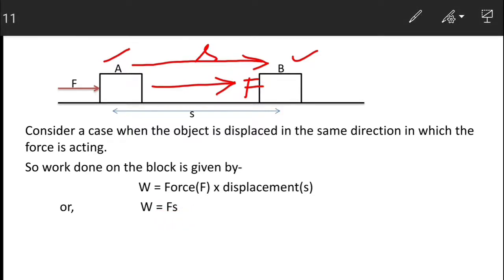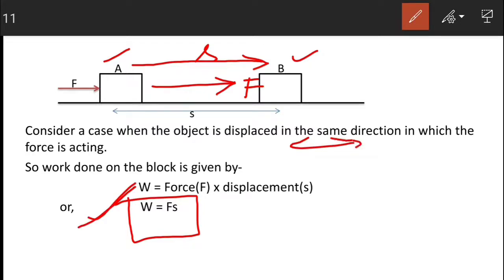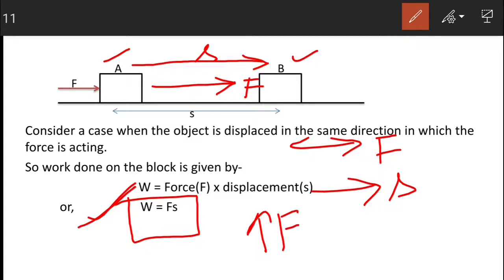So this is the required expression for work done. But this expression is valid only when the direction of force and direction of displacement both are same. Here one more thing that we can learn is that greater the magnitude of force, greater will be work done.